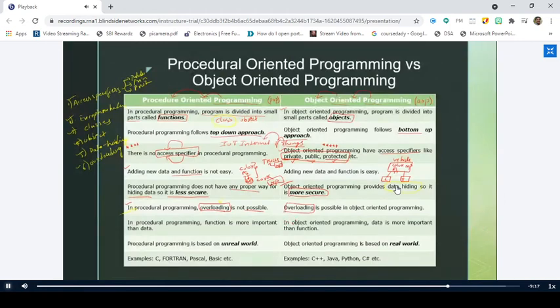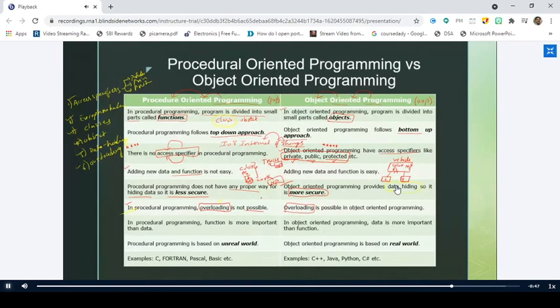So what do you understand by the term overloading? Any guess on this one? No worries. By this term we can understand that we are going to overload some operators. That means we will make use of the same operator to do different actions.